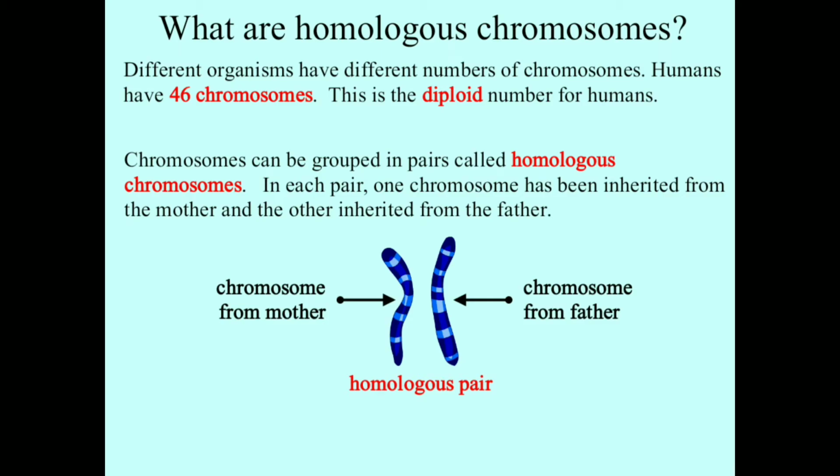In each pair, one chromosome has been inherited from the mother and the other from the father. I would say that fat chromosomes are always grouped with fat ones, long chromosomes with long ones, and shorter chromosomes with shorter ones. This is called homologous pairing. That is 23 pairs.